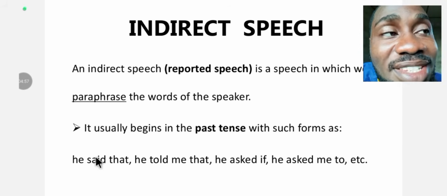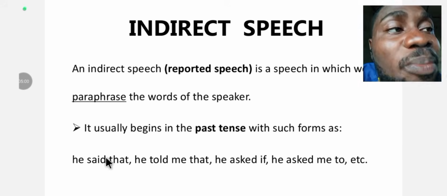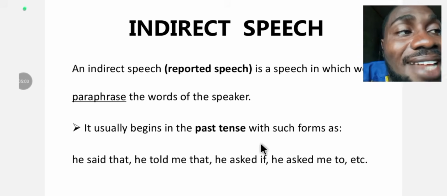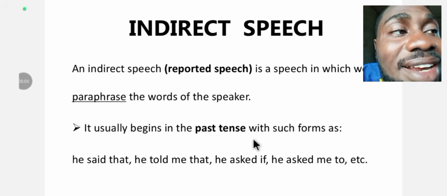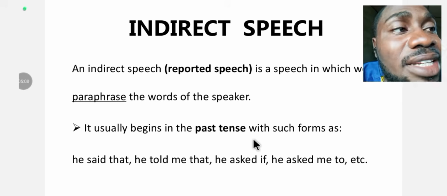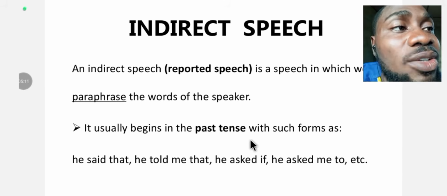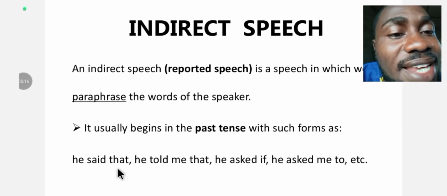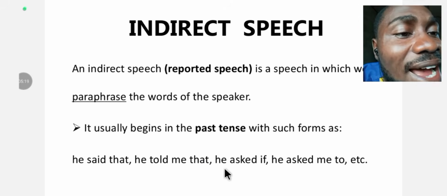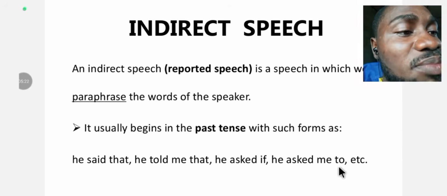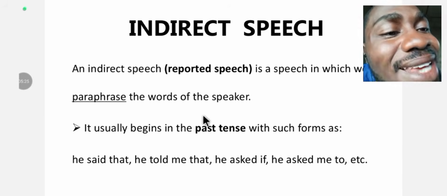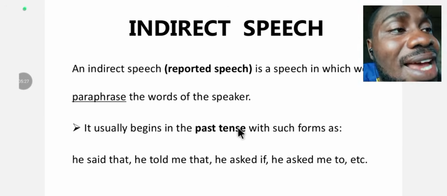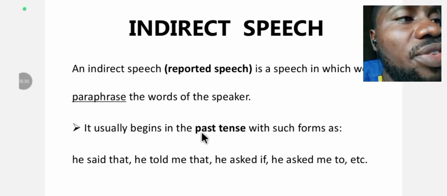It's not stated the same way the person stated it at first. It usually begins with past tense.